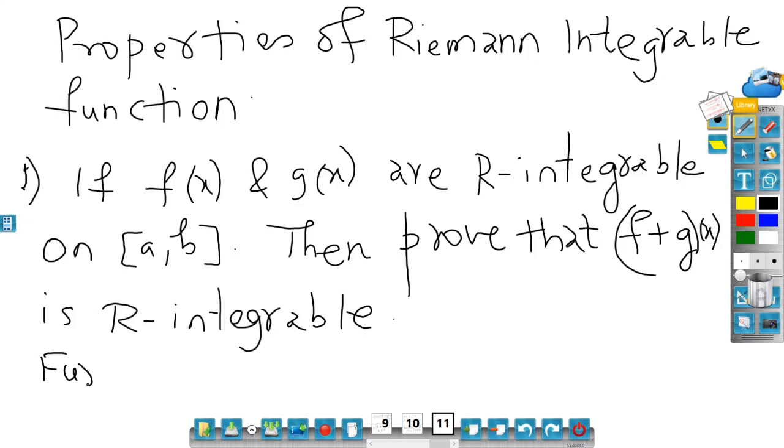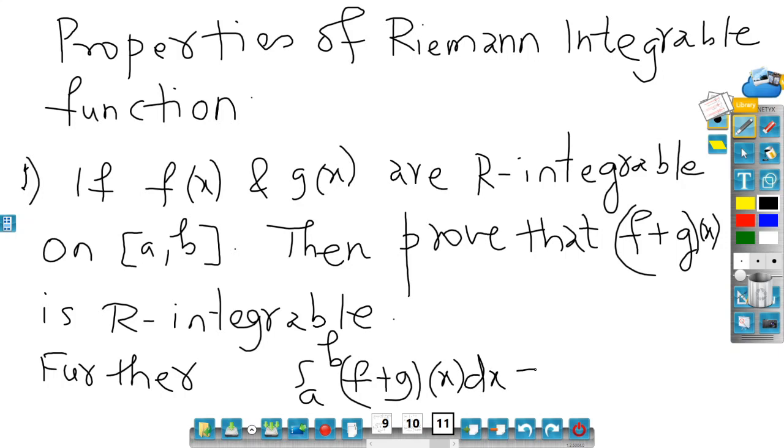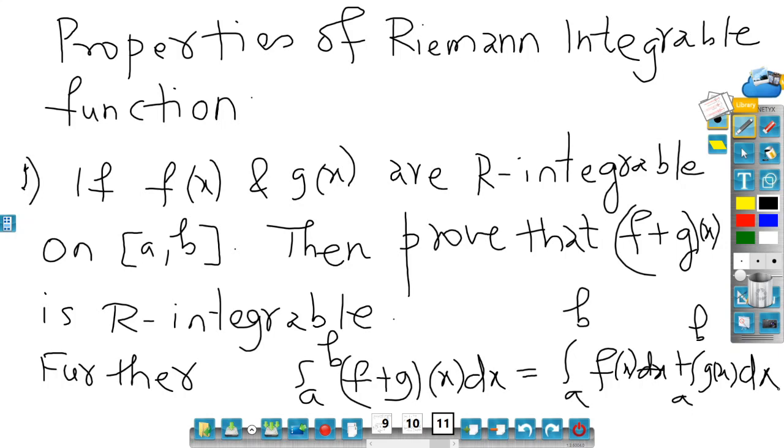Further, the integral a to b of (f plus g)(x) dx is the same as the integral a to b of f(x) dx plus the integral a to b of g(x) dx. So this is basically the algebra of Riemann integrable functions. If two functions are R integrable, then their addition is also R integrable. That is what we have to prove. Further, the integration distributes over the addition. That also we need to prove.